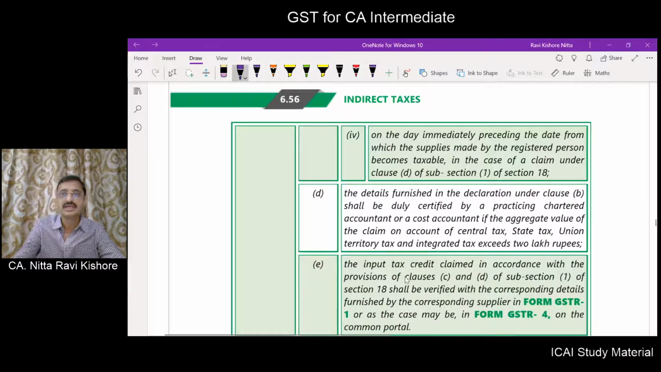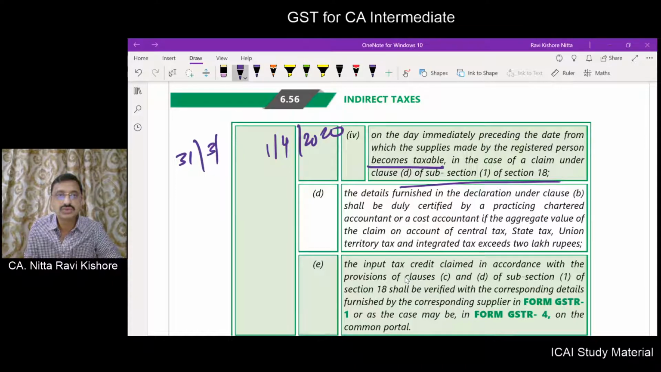Okay. And in respect of 18(1)(d), that is, the exempt goods are becoming taxable goods. The day immediately preceding the day on which they become taxable. If the goods are becoming taxable from 1/4/2020, that means on 31st March 2020, whatever stock is there, on that stock input tax credit will be available.